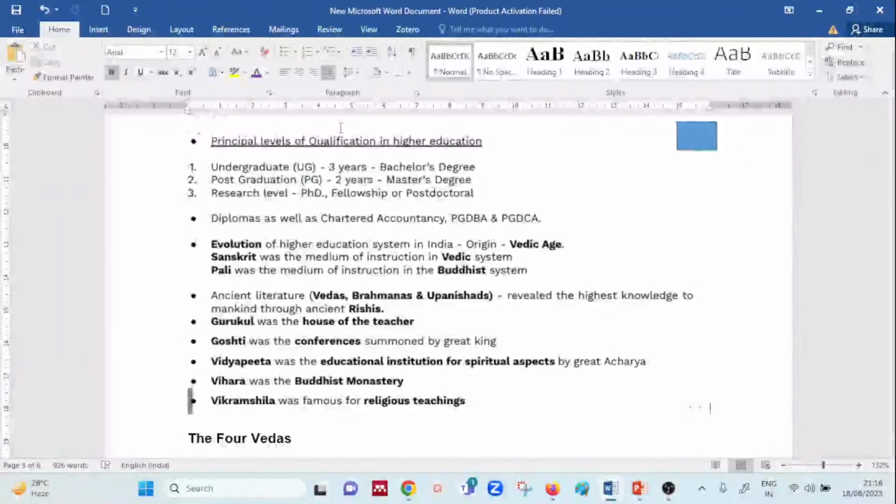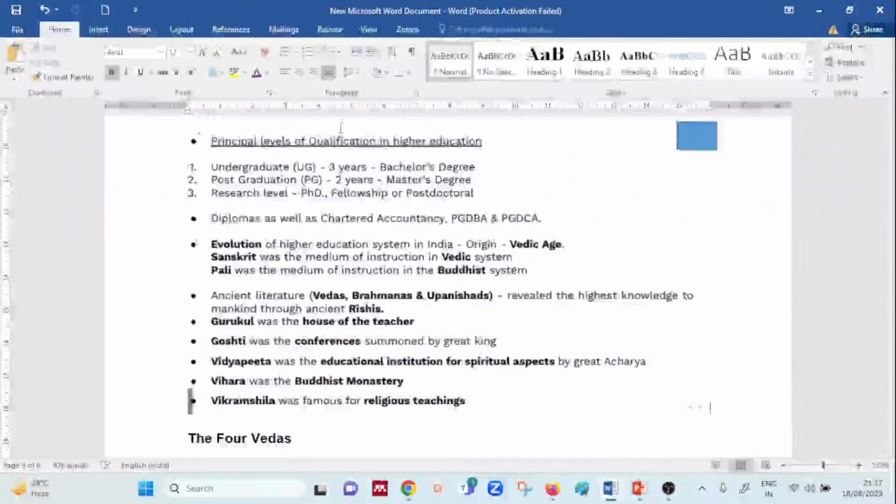So when we are studying New Education Policy 2020, at that time we will see the old academic structure also as per the new academic structure which is mentioned for 2020. But it depends upon your topics which are based on New Education Policy 2020. So till then we have to just understand this old education system.